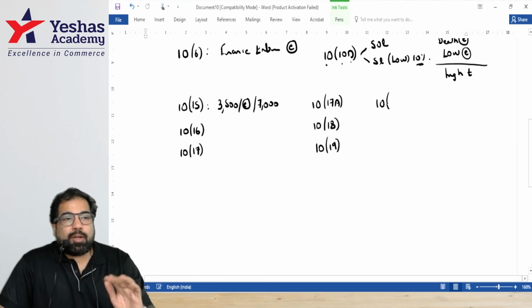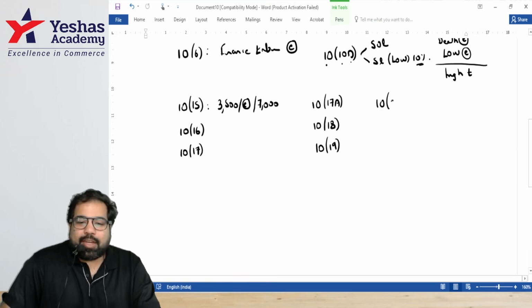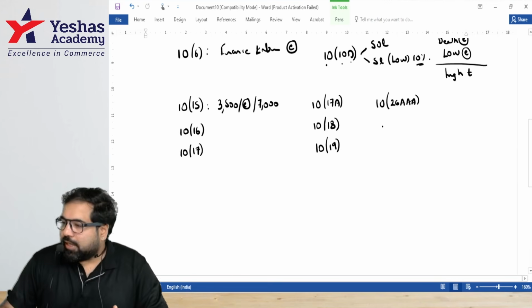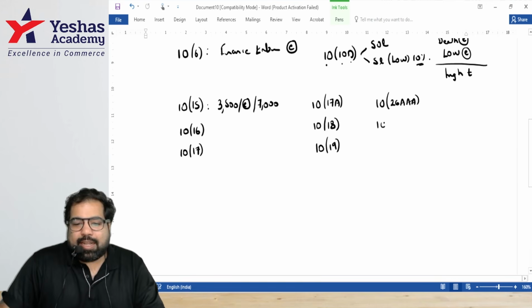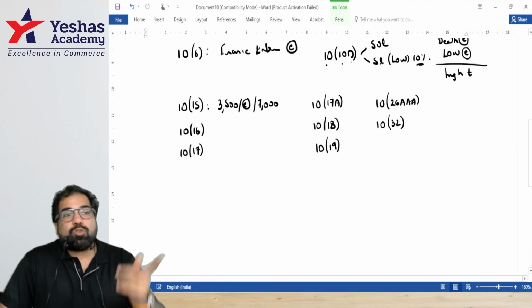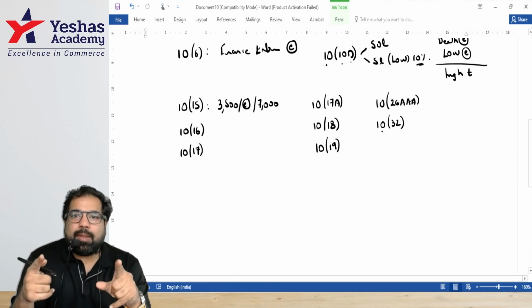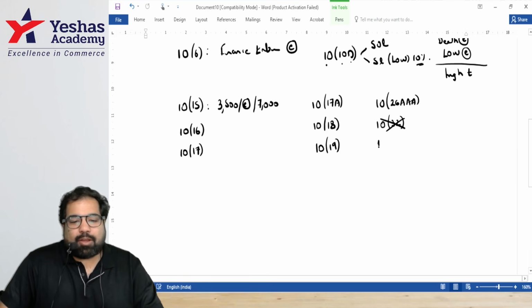If you're not in Bangalore, but in even better weather, guys, Sikkim, 10(26AAA), then all your income within Sikkim and dividend and interest income across India will also be exempt. And next, guys, 10(34): dividend used to be earlier exempt. Now, guys, it's very simple. Buy shares, earn dividend, pay tax. Buyback also has been removed.